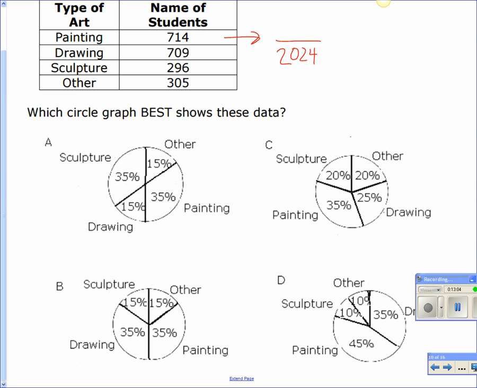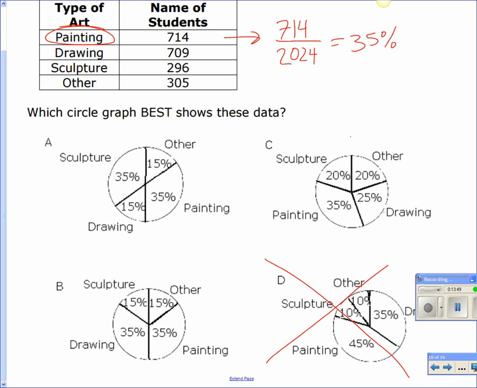Like that? Okay. All right, so Chuck, you're right. Chad, you'd have to add them all up. That goes on the bottom. What number would go on top to figure out for painting? Good. Okay, so I'm doing painting right now, guys. Haley, what do you get when you divide 714 by 2024? All right, 35%. Zaria, A has 35% for painting. C has 35% for painting. B has it. Does D have 35% for painting? No. So we can mark out D.